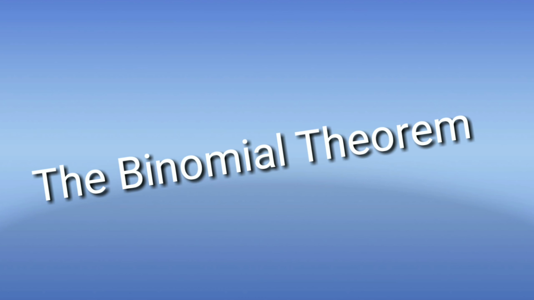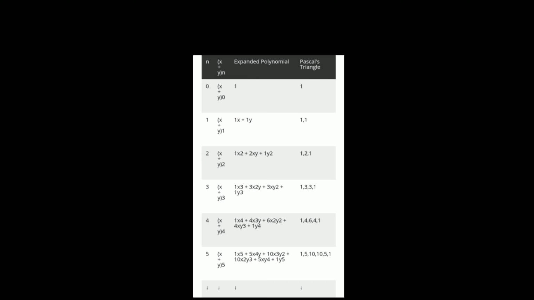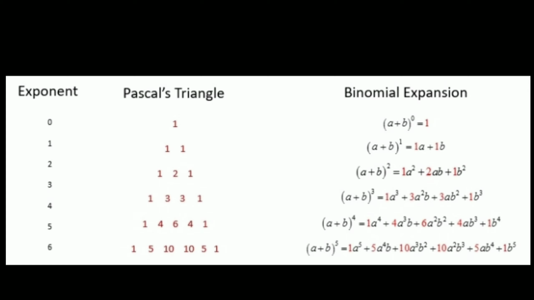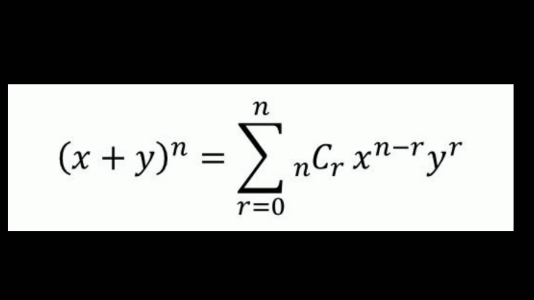Binomial is a word used in algebra that roughly means two things added together. The binomial theorem refers to the pattern of coefficient numbers that appear in front of variables when a binomial is multiplied by itself a certain number of times. Mathematically, this is written as (x plus y) to the power n. Pascal's triangle can be used to determine the expanded pattern of coefficients. The first few expanded polynomials are seen in this slide. Using Pascal's triangle, we can write the expansion of binomials in an easy way. Using summation notation, the binomial theorem may be written in that way.